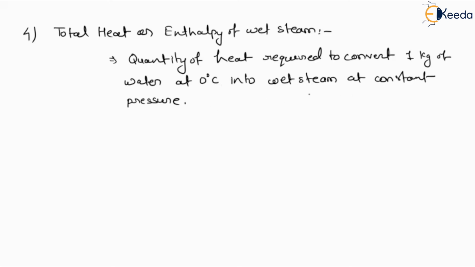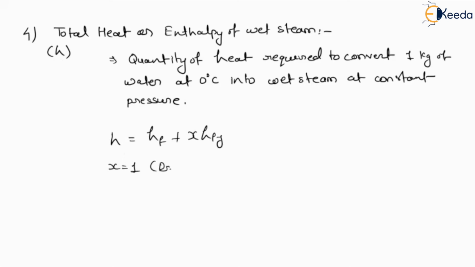So it is defined as the sum of total heat of water and the latent heat, and this complete sum is defined as the enthalpy. So here we can denote this total heat as H. So this H is defined as hf plus x hfg. Or if we are considering dry saturated steam, in that case X value will be 1.